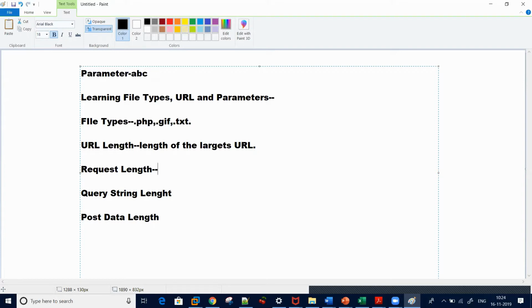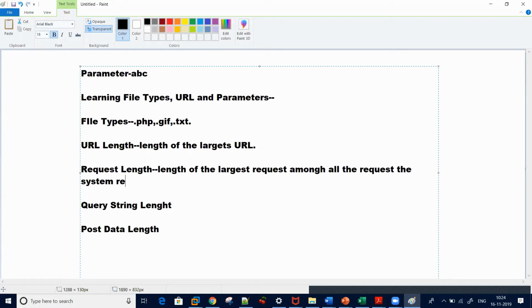Request length is also the length of the largest request among all the requests the system received for the file type.